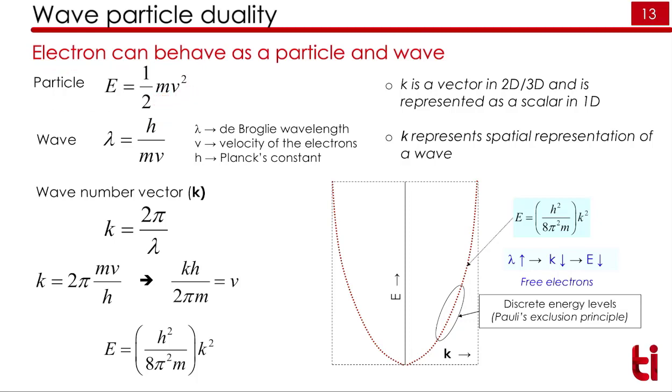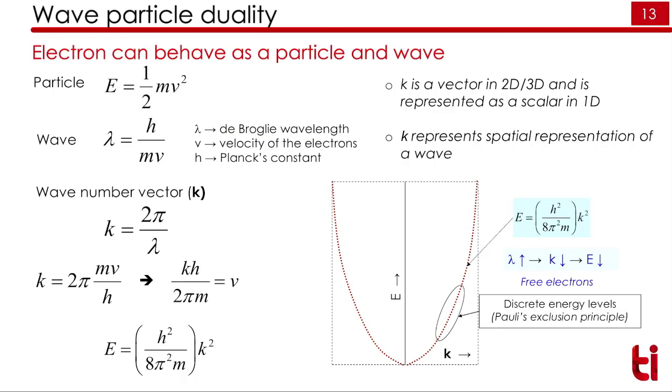If the electron behaves like a wave, the wavelength is given by lambda equal to h upon mv, where h is the Planck's constant, m is the mass, and v is the velocity of the electron. So here the lambda is called the de Broglie wavelength.